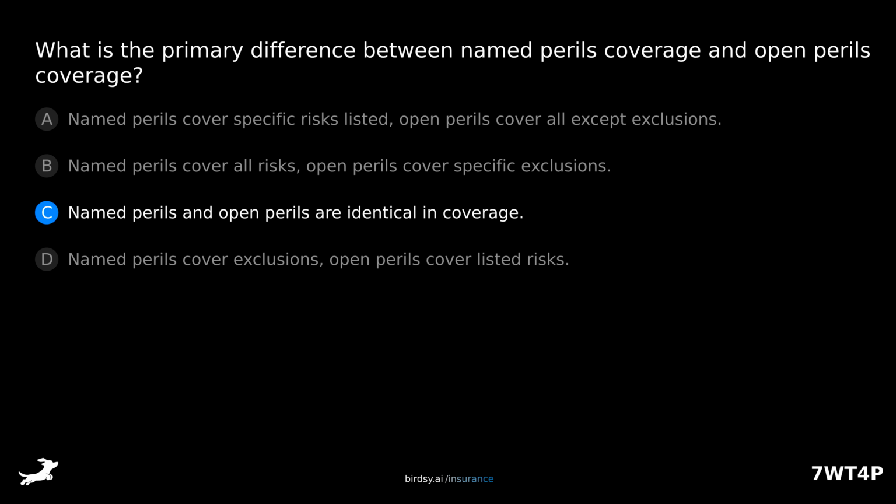C, named perils and open perils are identical in coverage? Or D, named perils cover exclusions, open perils cover listed risks? The answer is A, named perils cover specific risks listed, open perils cover all except exclusions.